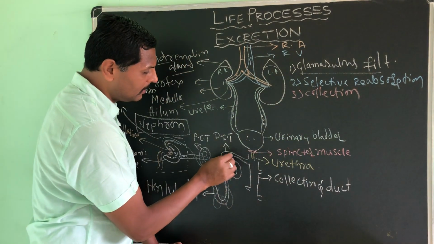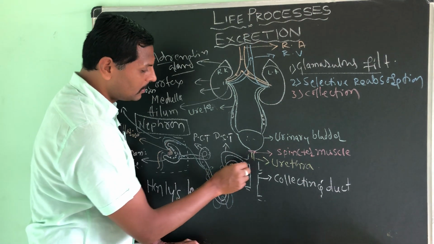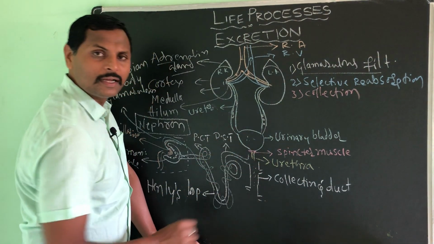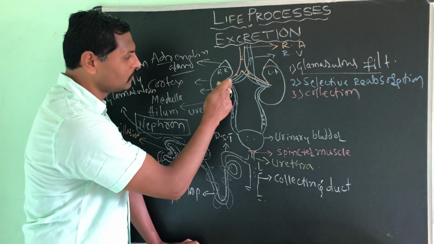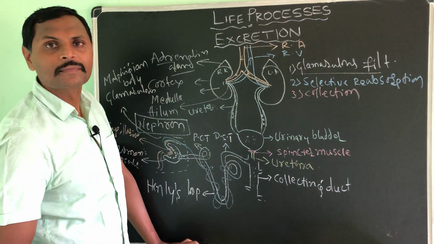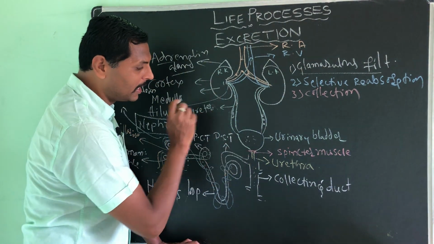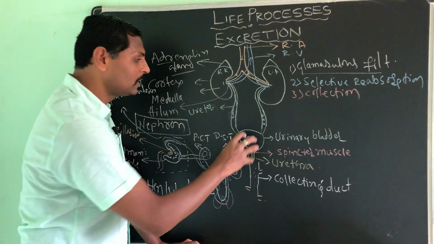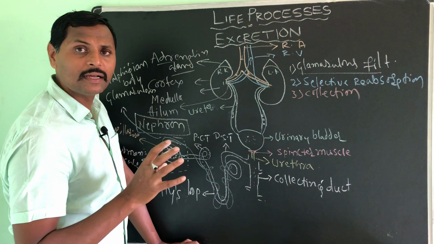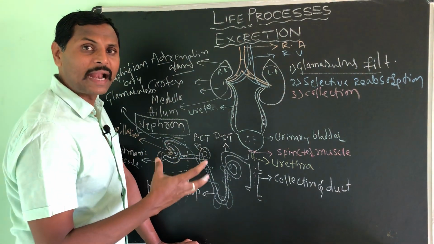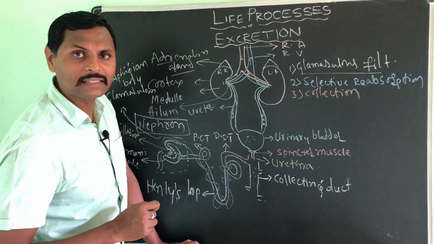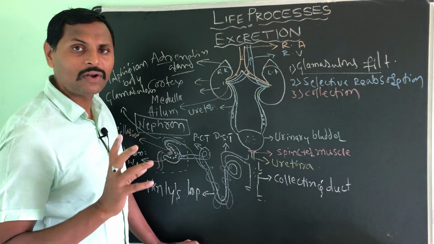The urine which is formed here is going to collect in this part, the collecting duct. Okay, so the collecting duct opens into the ureter, and the ureter will bring the urine to the urinary bladder, and it stores there until the urinary bladder is full, and after that it will send a message to the brain, and the brain will understand that yes, the bladder is full, then we will go for urination, and that we call micturition.